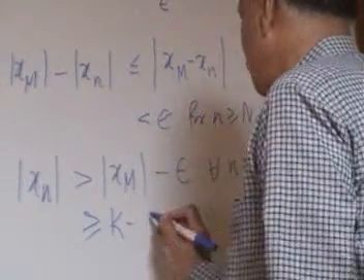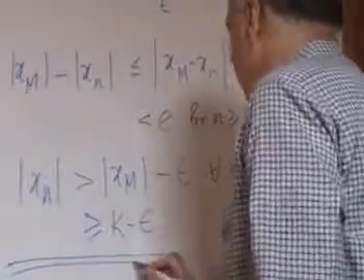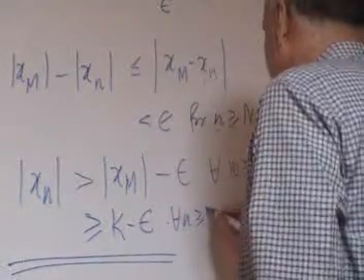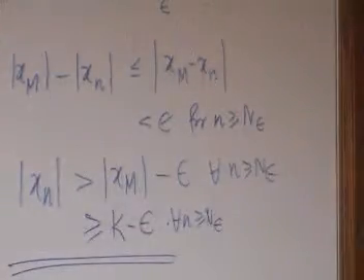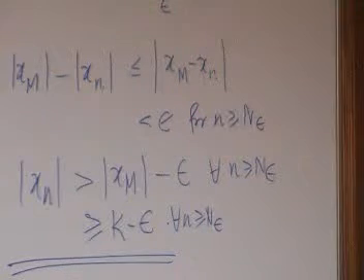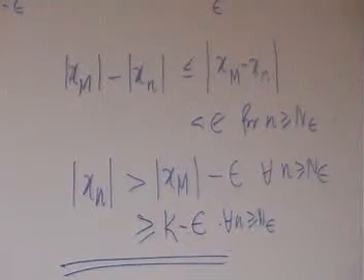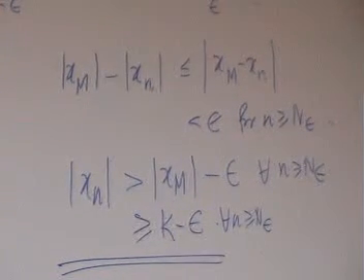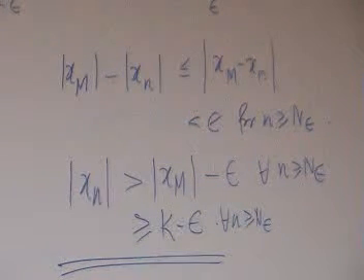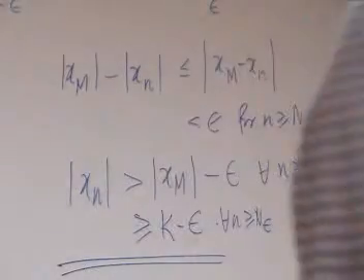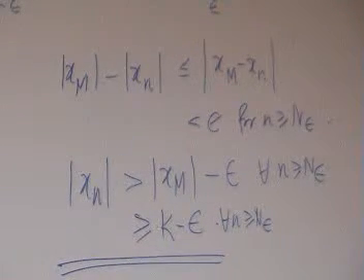So it is greater than or equal to k minus epsilon. So whatever epsilon I choose, so what is the conclusion? Whatever epsilon I choose, beyond a certain stage, the modulus of every term will be greater than or equal to k minus epsilon. Right? Now I choose epsilon to be k by 2.